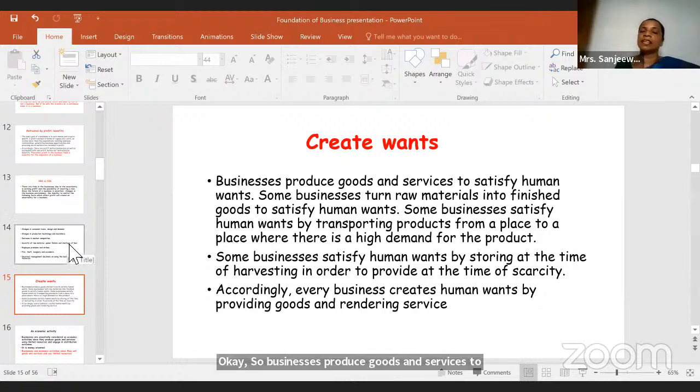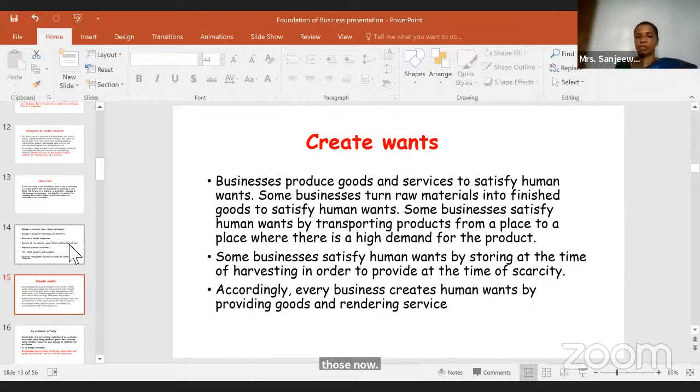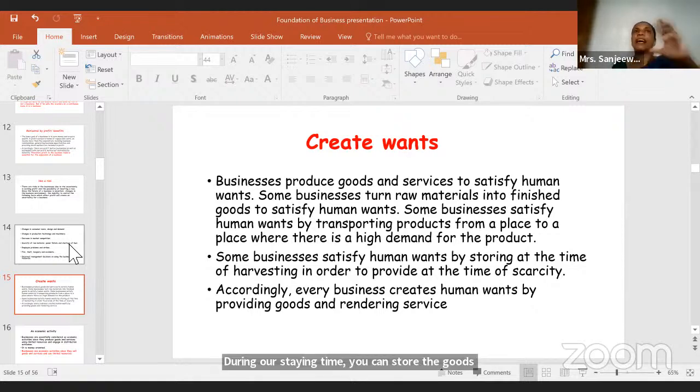Some turn raw material into finished goods, some transport products from place to place, and some store goods at the time of harvesting and provide them when there is a scarcity.